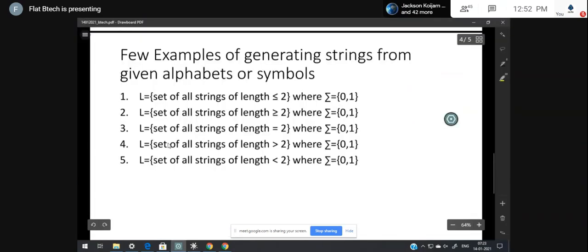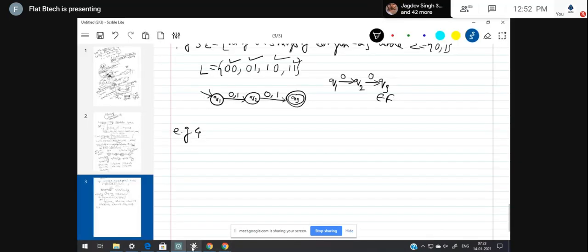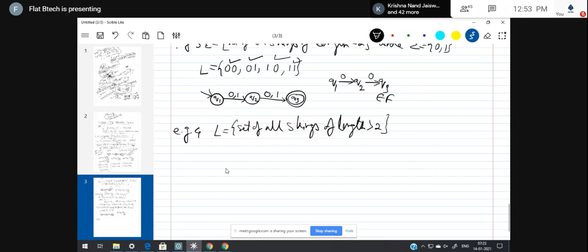Example number 4, set of all strings of length greater than 2. L is equal to the set of all strings of length greater than 2, where sigma is equal to 0 comma 1. Now let me generate the strings whose length is greater than 2.